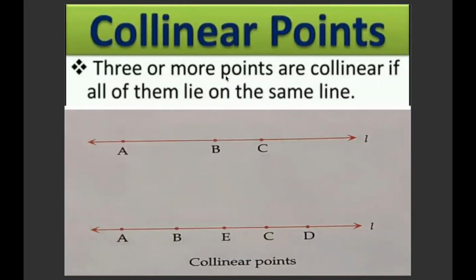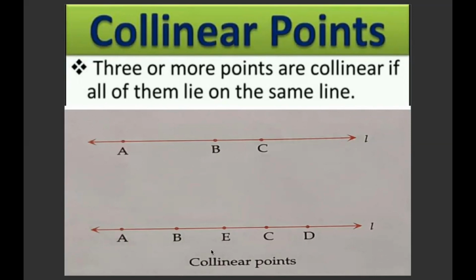What are collinear points? Three or more points are collinear if all of them lie on the same line. Can you see it here? In this line, A, B, C, there are 3 points. This is line L, and on this line 3 points lie. So these points are collinear points.